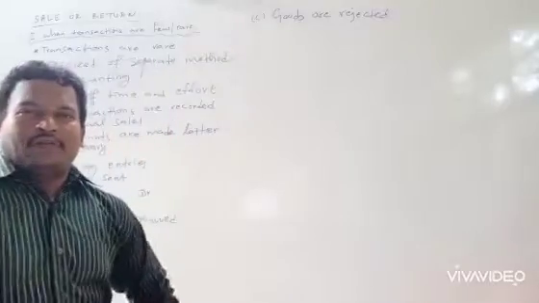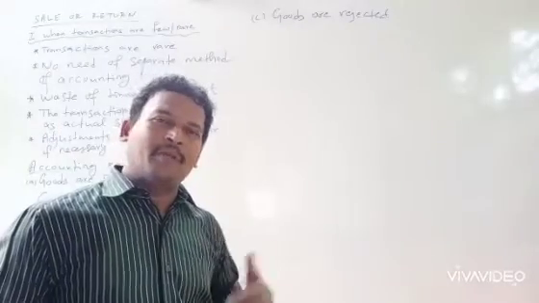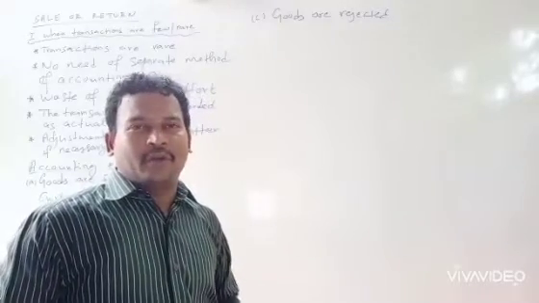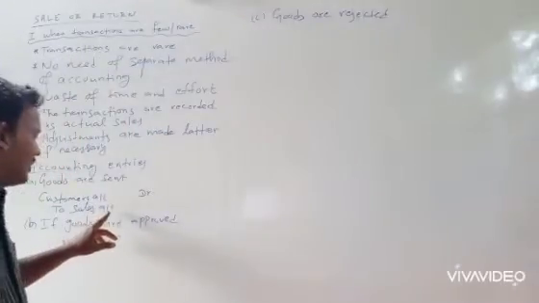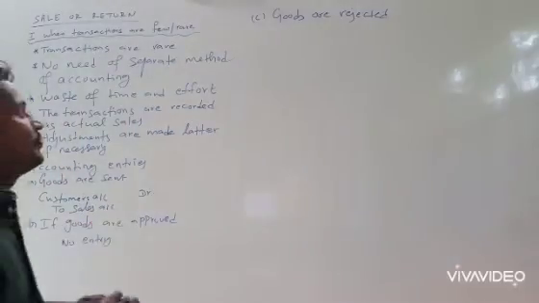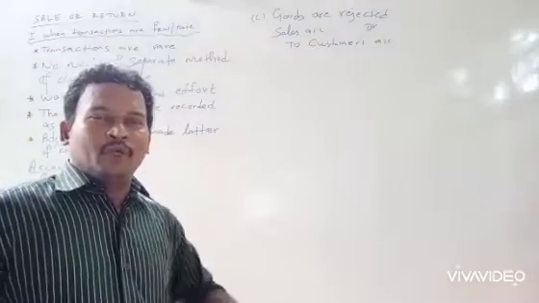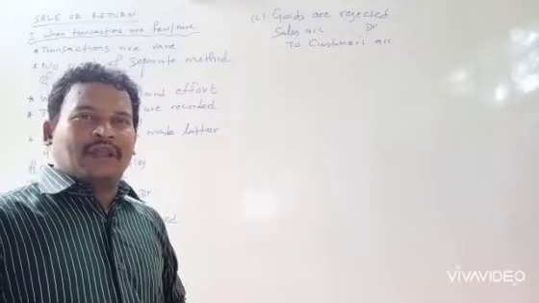When goods are rejected, sometimes the customer may reject the goods. So when the customer rejects the goods, what entry should be taken here? The reverse entry should take place. Because when we sent the goods, we took this as actual sales and passed the entry as sales.